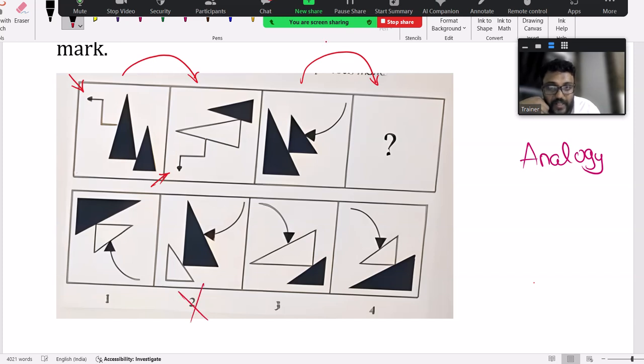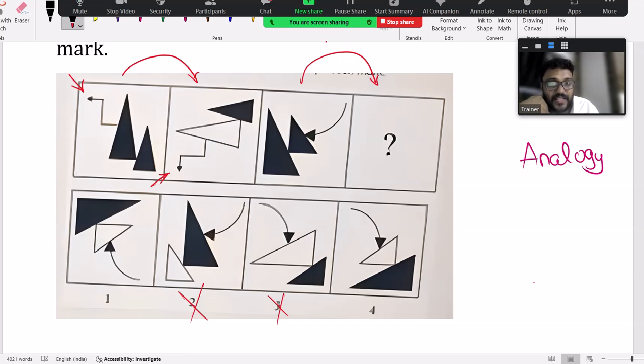See, 2 and 3 are wrong because it is changing the diagram for the line which is attached, the small one, right? For the line, this big one is attached. Here you observe there is no disturbance. Line, big diagram, small diagram, line, big triangle, small triangle.